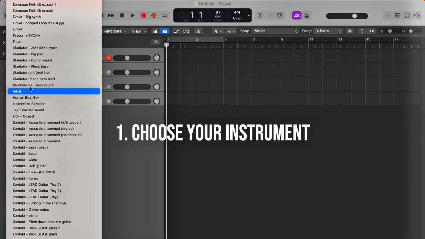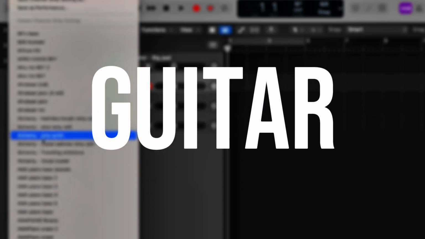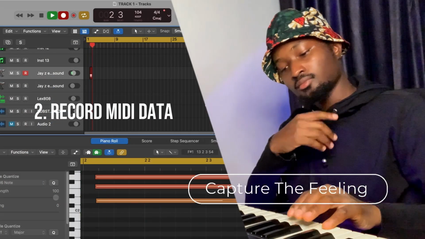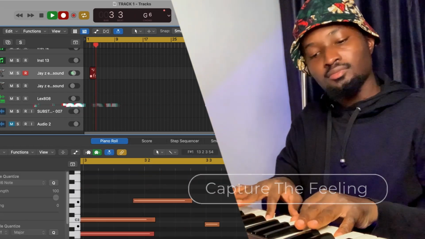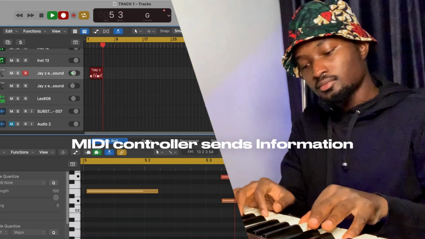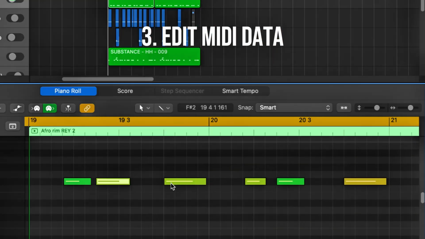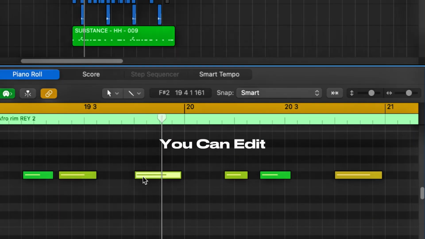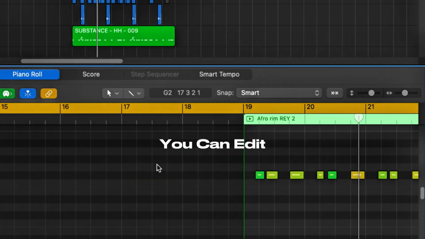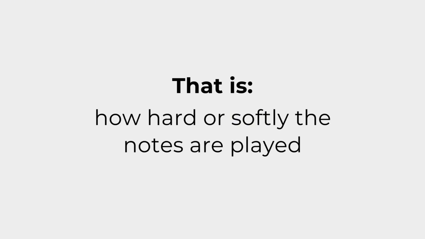First, you select the virtual instrument or external hardware you want to use, maybe a piano, a guitar, or a drum kit. Next, you record MIDI data by playing notes on a MIDI controller, like a keyboard or a drum pad. As you play, the MIDI controller sends information about which notes you are playing and how you are playing them to your computer. Once you've recorded your MIDI data, you can edit it to tweak things like the timing, pitch, and velocity. That is how hard or softly the notes are played.